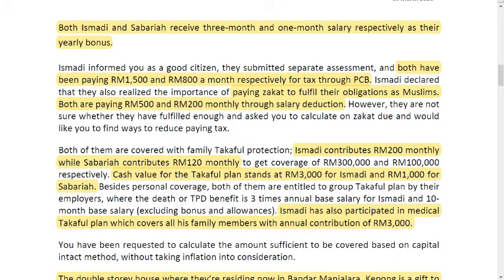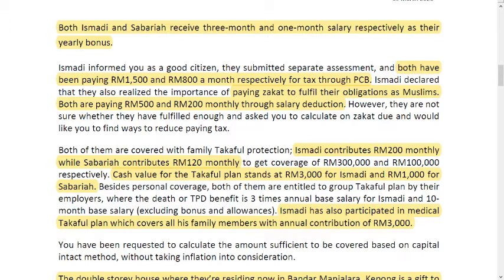The yearly bonus is calculated from the number of months of salary. For tax through PCB and zakat through salary deduction, it must be treated as less in the cash inflow of the cash flow statement.